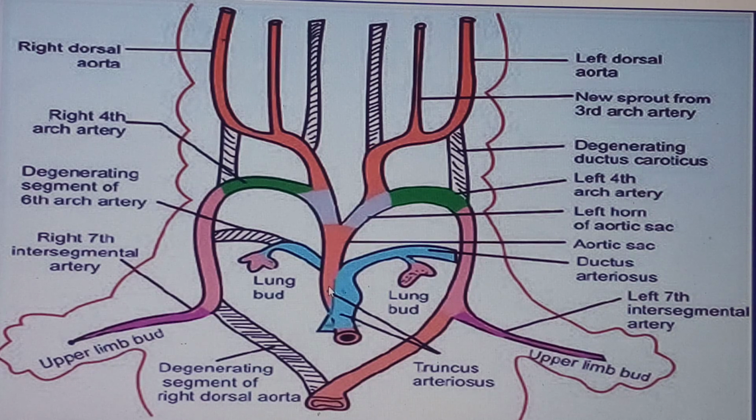Then I told you that even cranial to this truncus arteriosus, developing from what we call the splanchnopleuric lateral plate mesoderm, will be the left and right ventral aorta. Now my friends, the left and right ventral aorta will fuse to become what we call the aortic sac. In simple terms, the aortic sac is the cranial extension of the truncus arteriosus. This guy over here, the cranial extension, is known as the aortic sac.